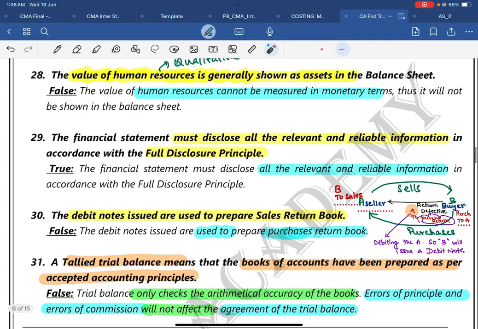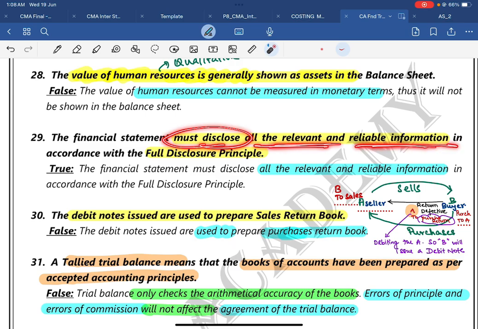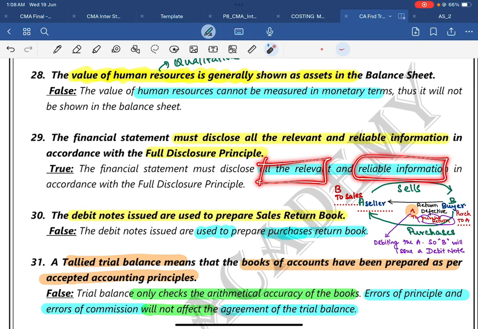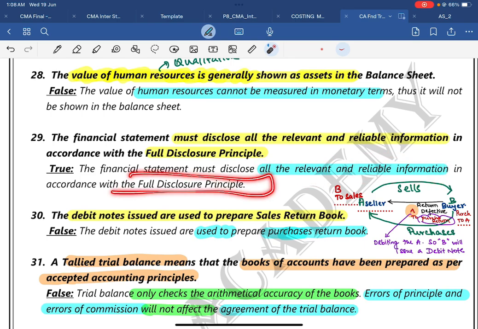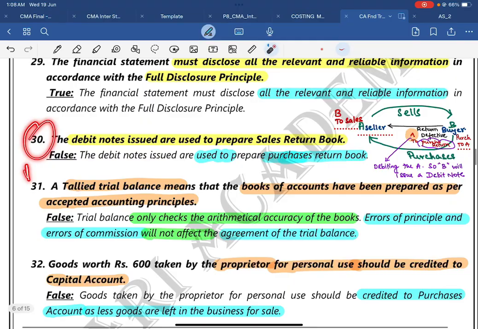Then question number 29. The financial statements must disclose all the relevant and reliable information in accordance with the full disclosure principle. The answer is true. Whatever is given, you need to write. If you know some more points regarding the full disclosure principle, write them too. Then question number 30 is an interesting one. They may create different questions over here.